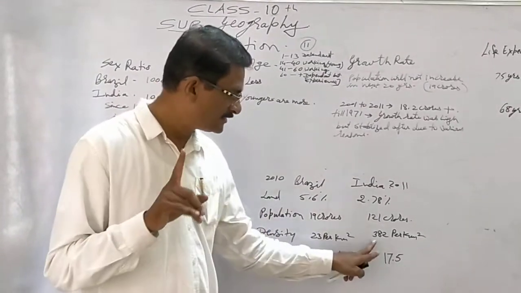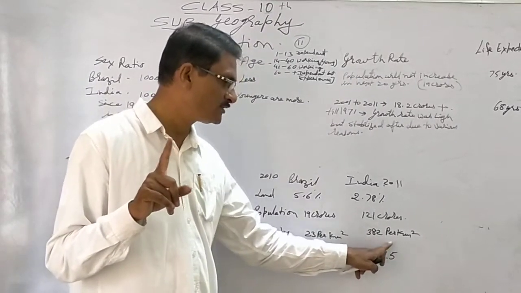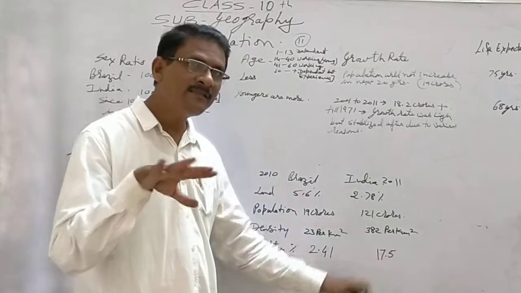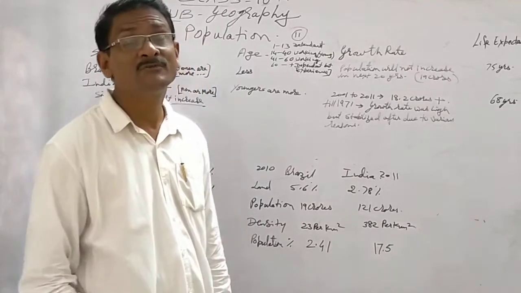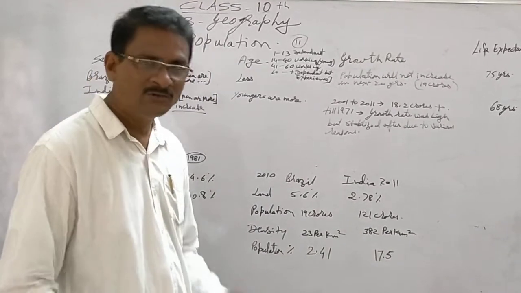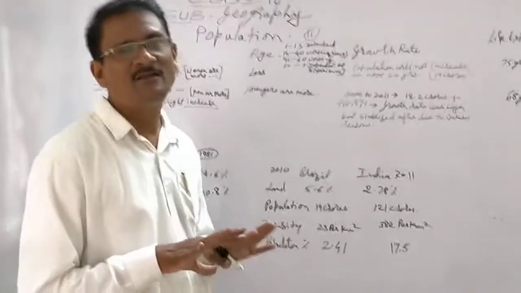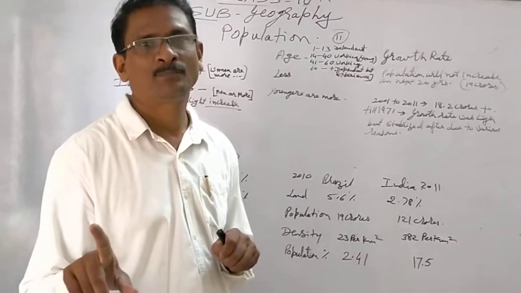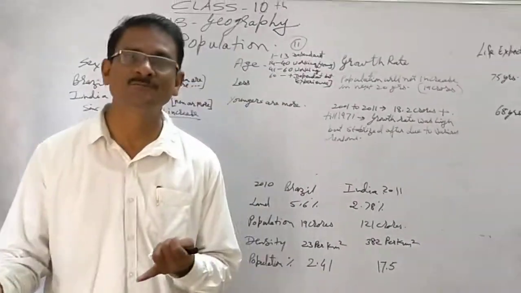Though we study at the national level that India's density of population is 382 persons per square kilometer, yet in Delhi, in Mumbai, it goes up to 1000 persons per square kilometer. Now, this is where the resources are being indiscriminately used, to support the livelihood of the people. More the electricity, more will be the pressure on fossil fuels.